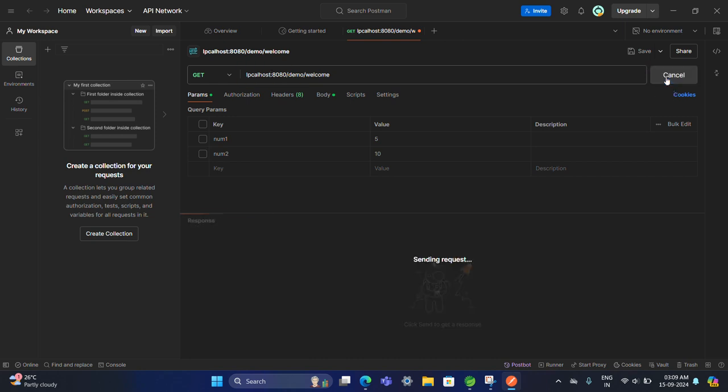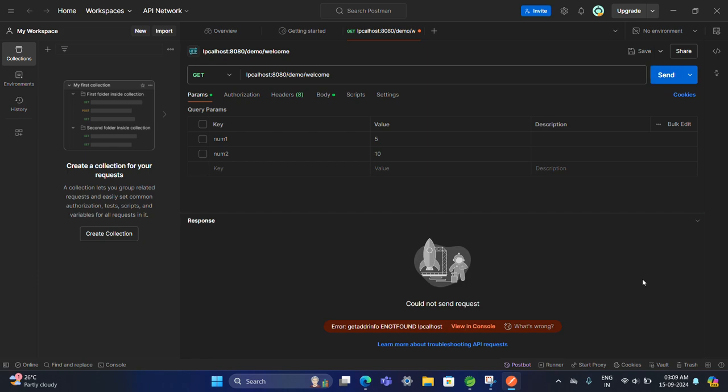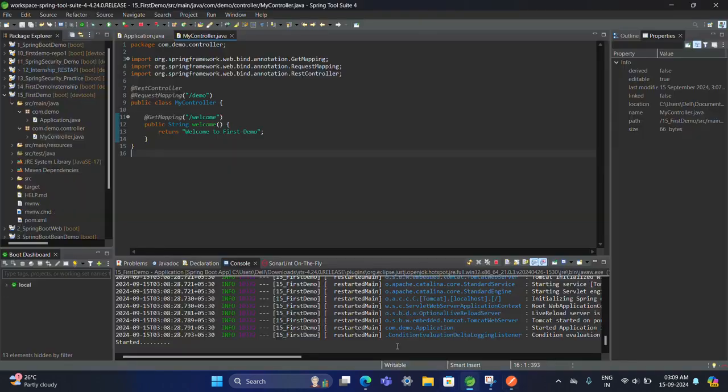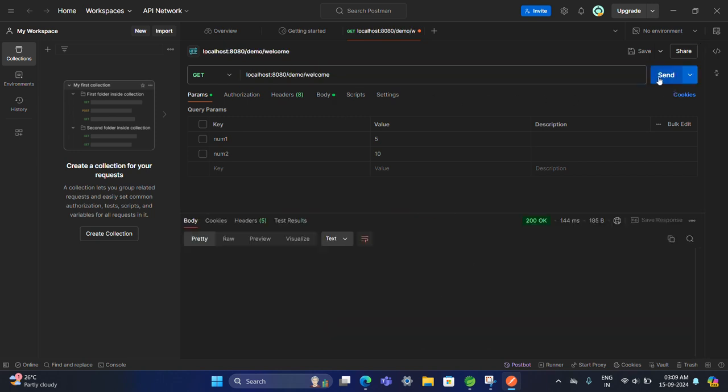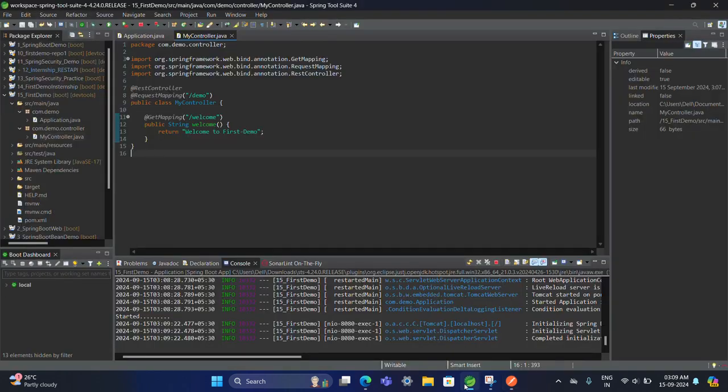Let's see if it's working or not. Oh, sorry, I think it is a GetMapping only. Also, localhost spelling was wrong. Okay, fine. So we have created the first API for demo purposes.